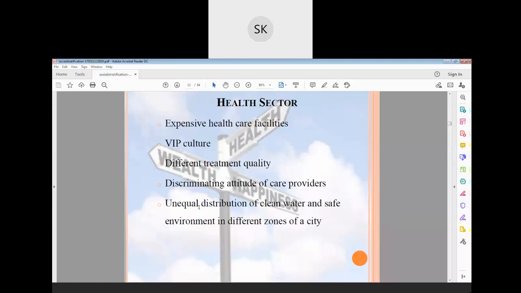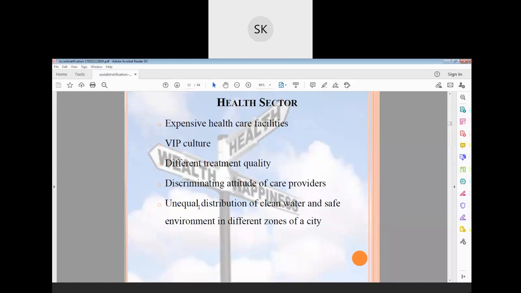It even happened in our state recently, in 2018 or 17, I don't know. Our chief minister died due to cardiac arrest. When she was admitted in the Apollo hospital, no one was allowed to take treatment, no one was allowed to be admitted there. They blocked everything. The entire hospital came under their control.